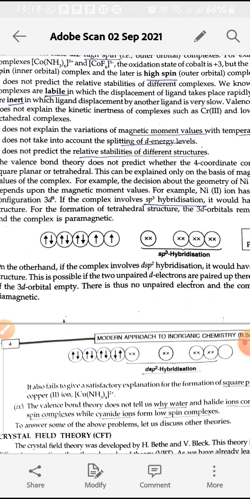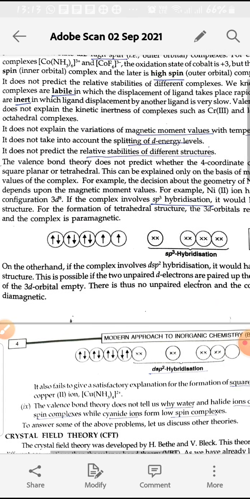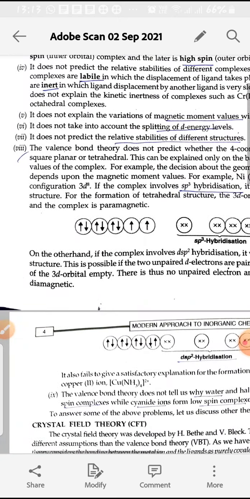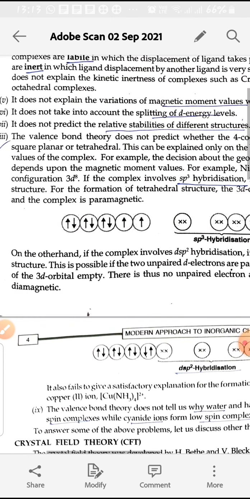And we also discussed which complexes are paramagnetic and which are diamagnetic, but it does not explain the variation of magnetic moment values with temperature. The next point is it does not explain the splitting of d energy levels, and this we will discuss in crystal field theory. And the next point is it does not explain the relative stabilities of different structures.